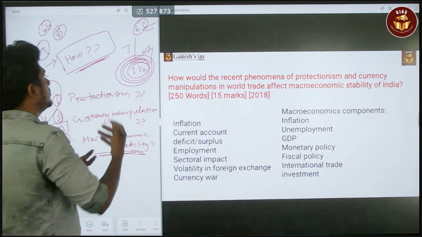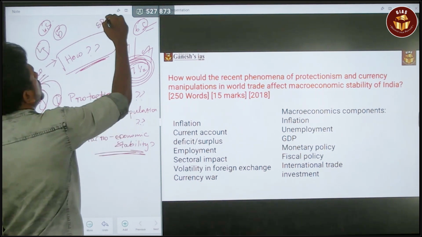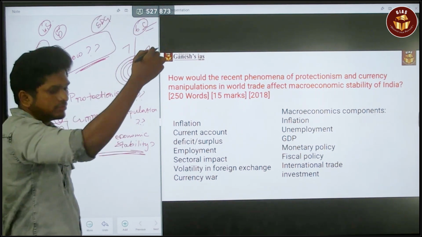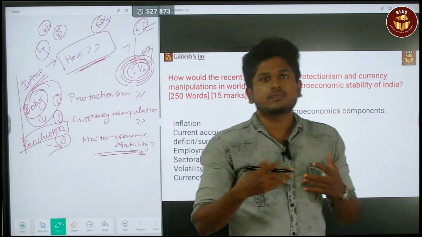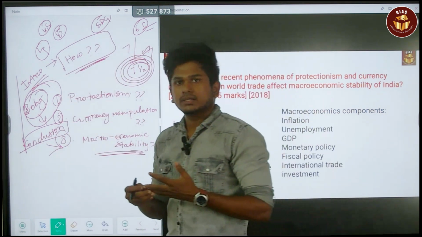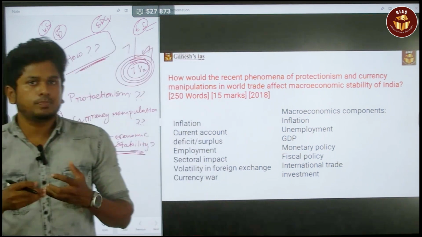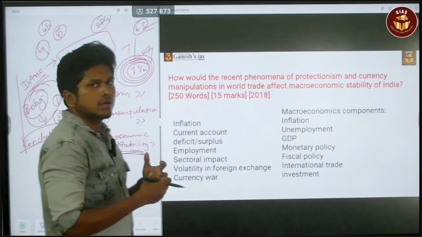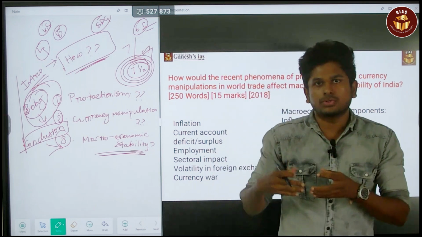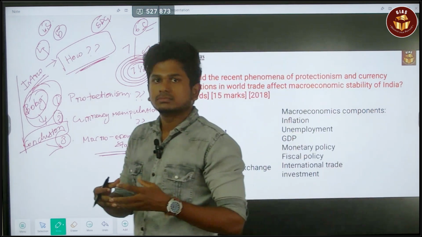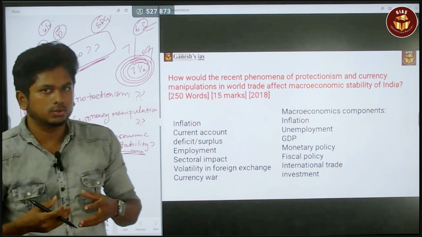In my point of view, what I usually do is I have the SDG goals. That is the template thing, and also I will have certain reports of the IMF and World Bank. So these are the template things. You just mug them up and quote them in the intro or in the conclusion based on the question's need. That is what you have to follow.